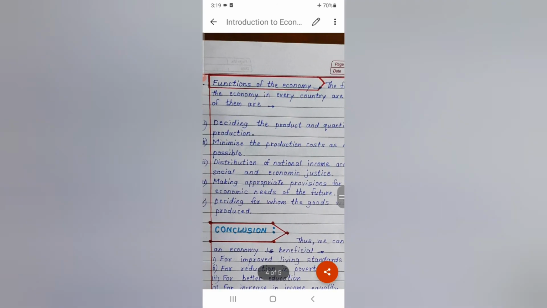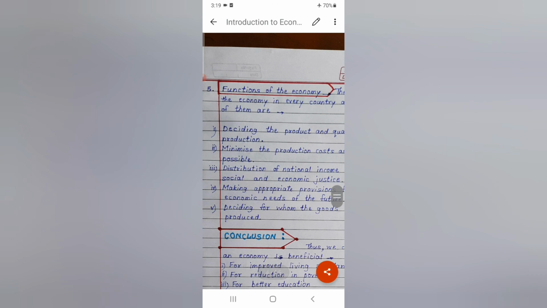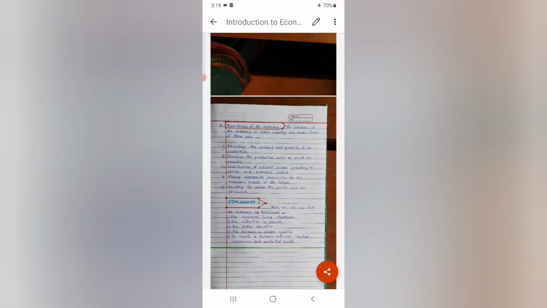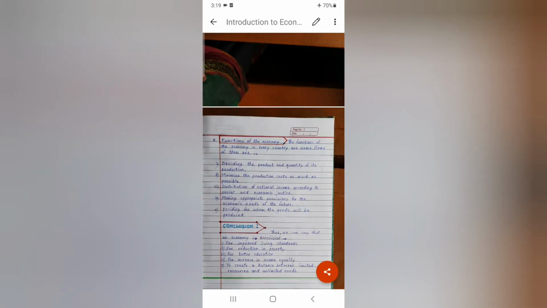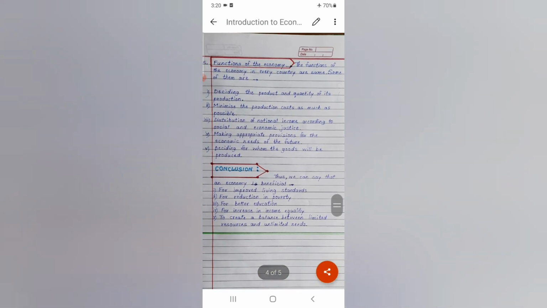The main are deciding the product and quantity of its production. Then minimize the production cost as much as possible. Distribution of national income according to social and economic justice. Making appropriate provisions for the economic needs of the future. Deciding for whom the goods will be produced. These 5 functions we have studied deeply in the last video. So here there is no need to explain these again.